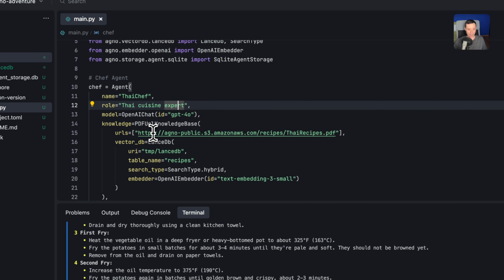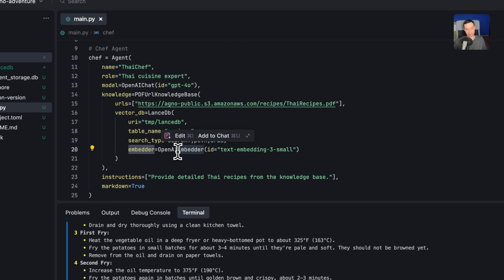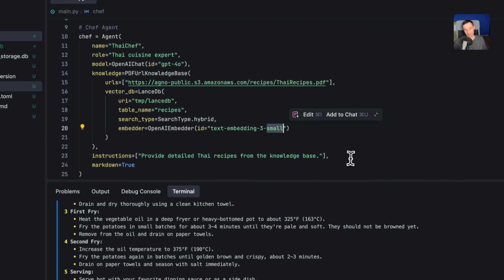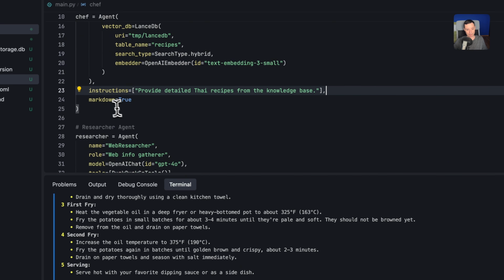You have the knowledge that again it will use for this. Again, it will load everything in there if we don't have it already loaded, we're going to see this, and in here it will use the embedder, the OpenAI embedder, text-embedding-3-small. This is their OpenAI embedding model. And in here you have the instruction: provide detailed Thai recipes from the knowledge base. So basically this is just an agent that will go and search the database and provide the recipe from there. It will use markdown true.